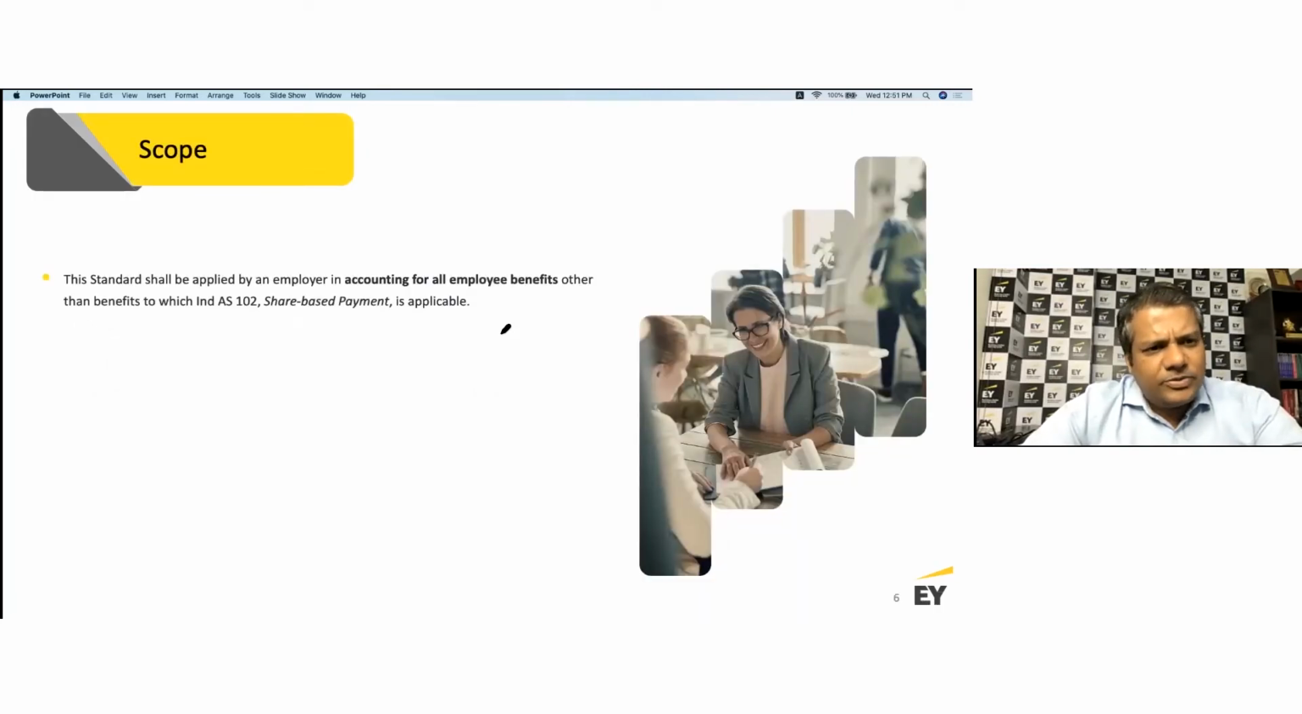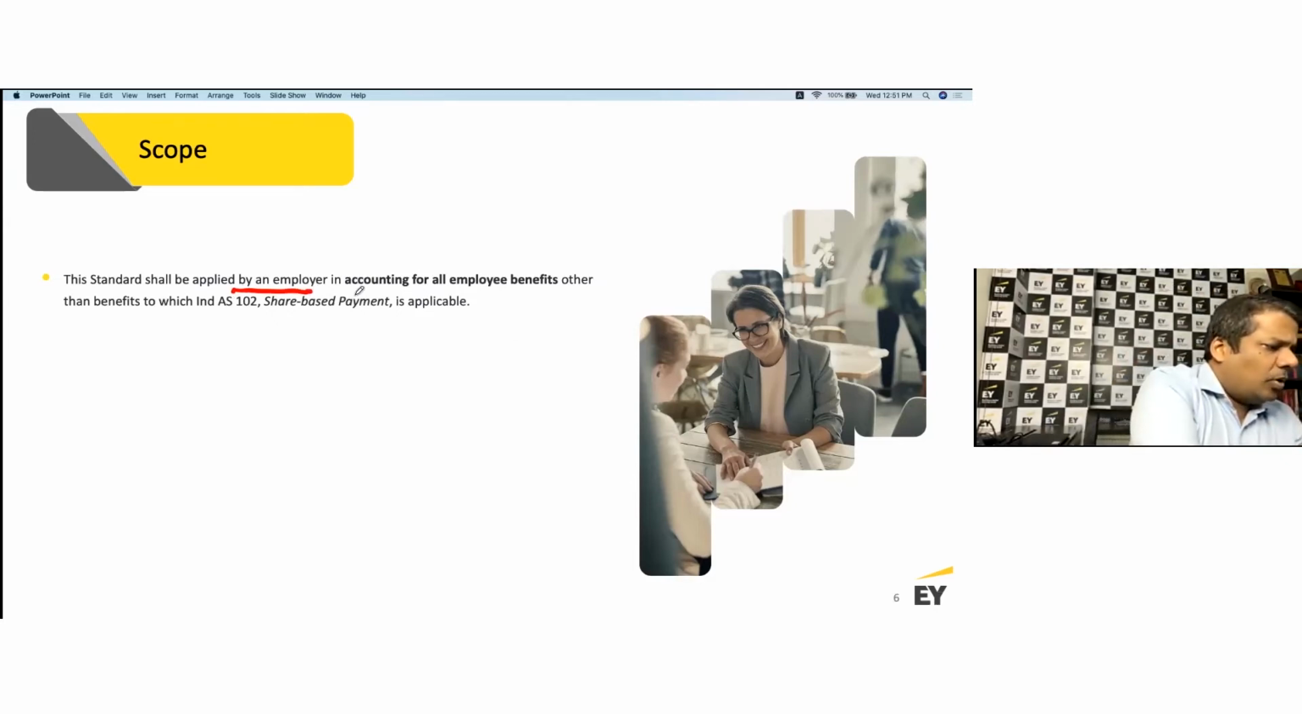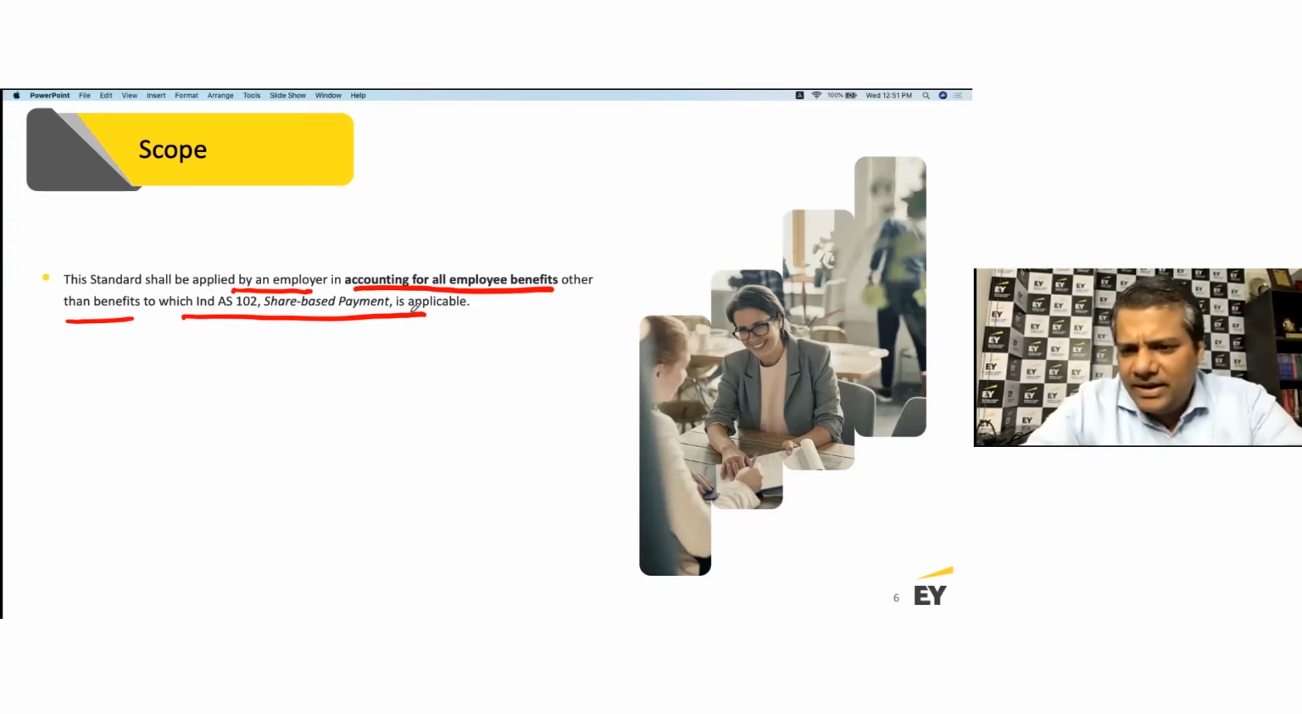So it deals with all, as I said, employee benefits. The standard shall be applied by an employer in accounting for all employee benefits other than benefits to which Ind AS 102 share-based payment is applicable. And of course, we will talk at length about how you account for share-based payment as well. That's one of the complex topics, right?